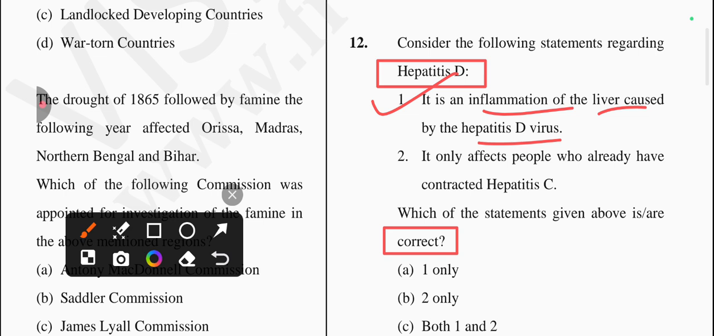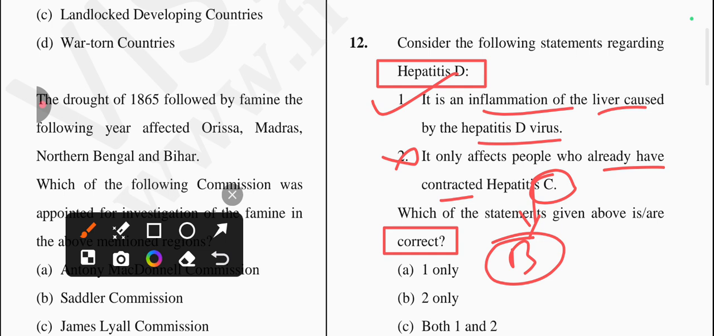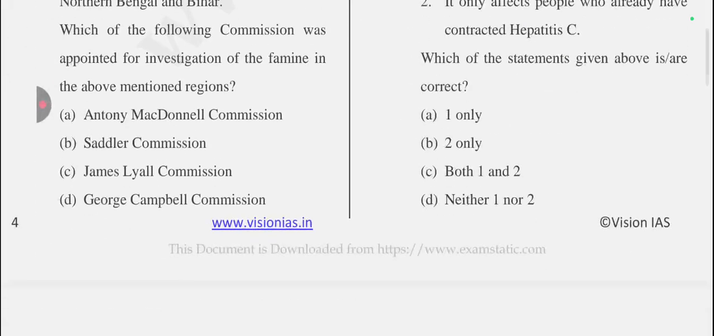It is only affected people who already contracted hepatitis C. Is it true? No, it's not correct, because ये hepatitis B से जो contracted है, जो affected है hepatitis B से, उनको ये होता है. Okay, so answer for this question is option number A is the correct one, which is statement 1 only is the correct. Okay, next question is,